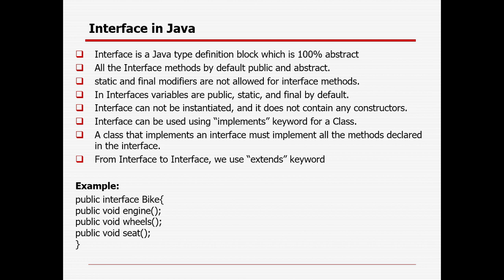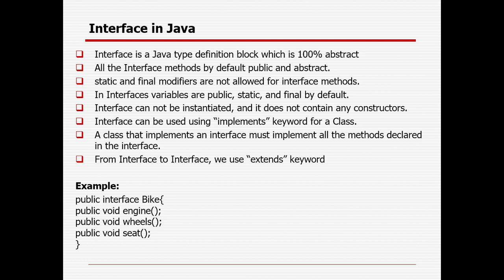So I am giving you an example of the importance of the interface. Why is interface required? Because for the interface you will not have any method body, because all the methods which you are defining will be 100% abstract in nature.